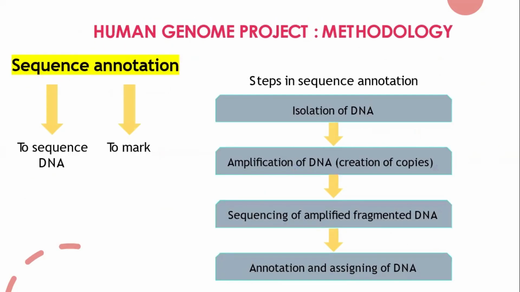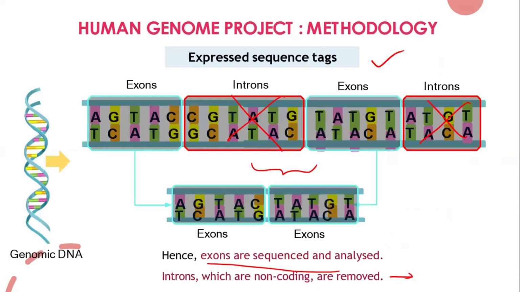It's okay. You don't need to understand each and every step, but just understand this point. In the expressed sequence tag method, we will only study and analyze the exons. We will not study the introns. That means we will get information only about the gene part. Whatever the non-gene part is, expressed sequence tags don't give information about it. That much you need to know. Whatever extra information I'm telling you is just so that you can remember it. Only this point is very important in the expressed sequence tag.